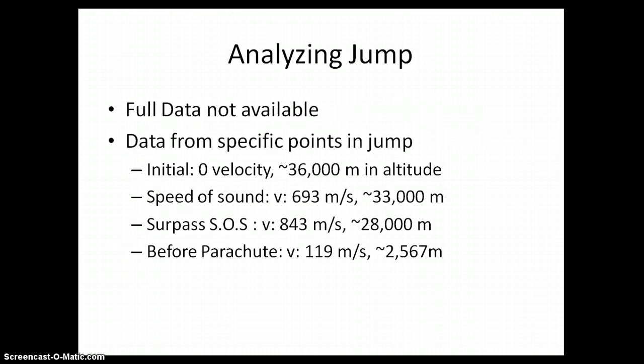So in order to model the motion, I had to find data which I could use to make my model and compare afterwards. Unfortunately, the data available only had a few data points. However, these were the most critical as they tell when and where Baumgartner reached the speed of sound, surpassed it, and how far he fell before his parachute deployed. Since Baumgartner's jump was actually a fall, I used these points to check that my model was working correctly.